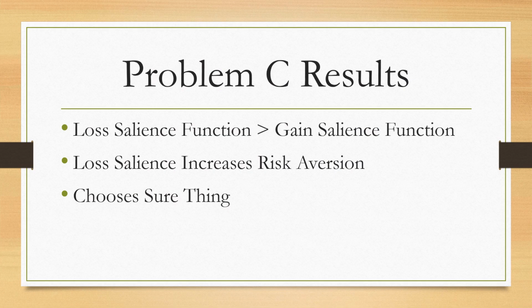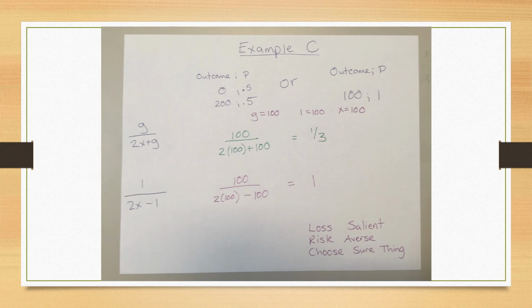In example C, the loss salience function is greater than the gain salience function, so losses are more salient. With loss salience, we increase our risk aversion, which increases the chances that we choose the sure thing. Here you can check your math for example C.